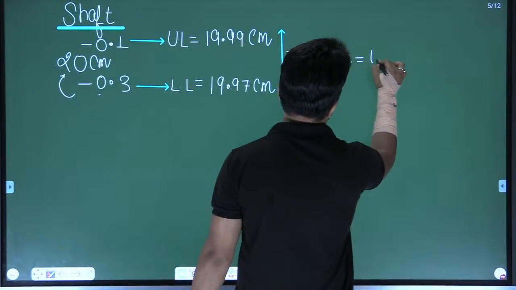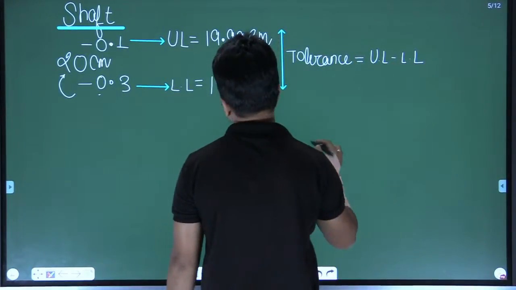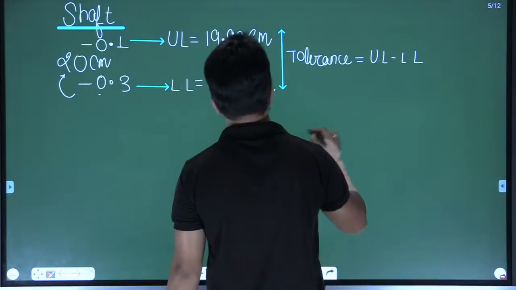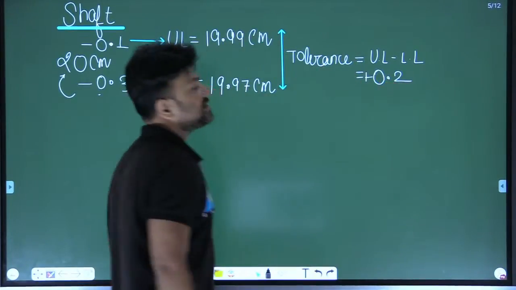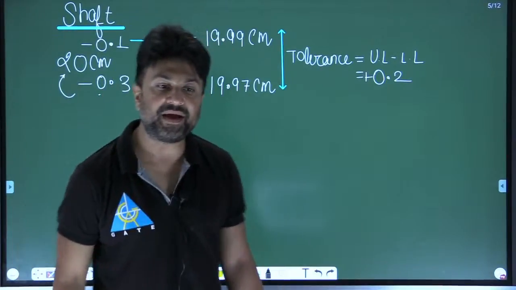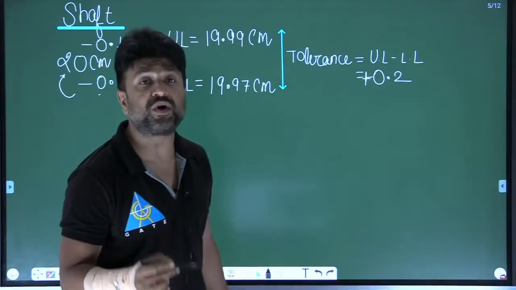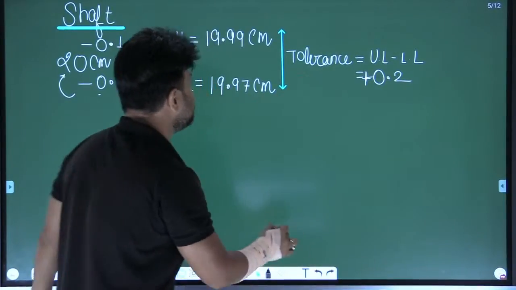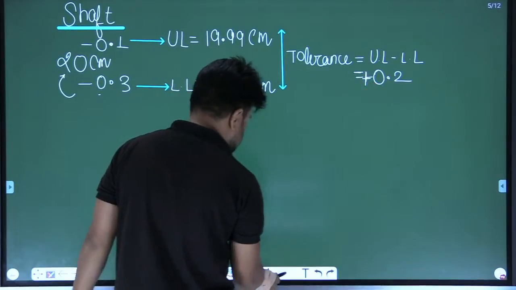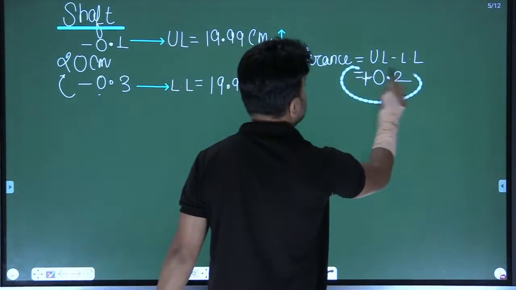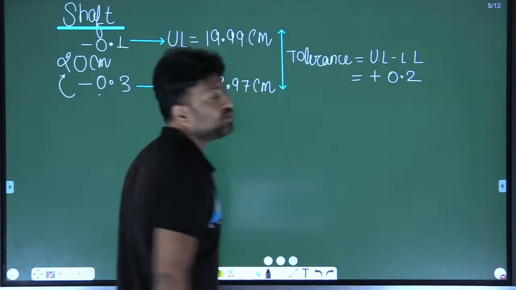And how can you get it? Upper limit minus lower limit, right? Upper limit minus lower limit. So 19.9 minus 19.7 comes to 0.2. Am I clear? Here, see, the tolerance comes in positive. The value of the tolerance is 0.2, positive.